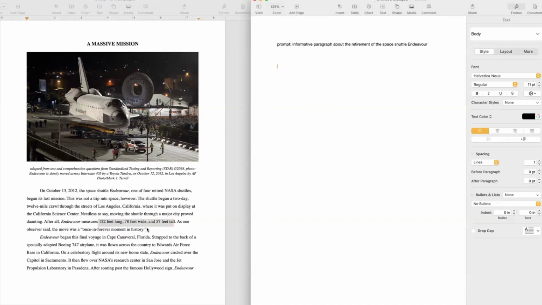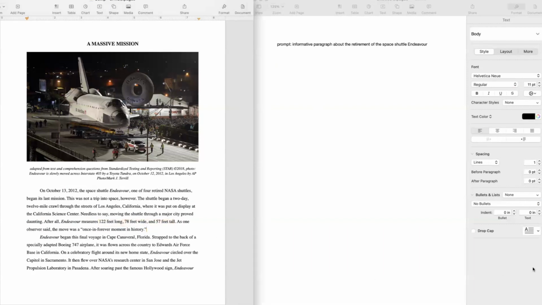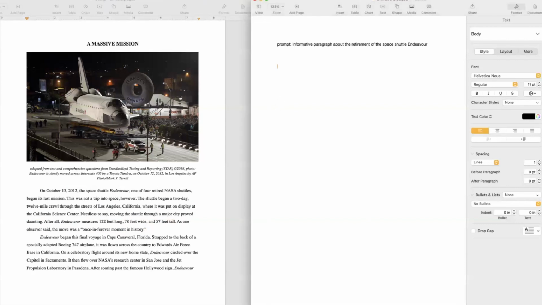So let's come down here. Let's see if we can say that first paragraph is saying a space shuttle Endeavor. The space shuttle Endeavor. It's one of 4 retired NASA shuttles. Well, being one of 4 is kind of a detail. That's not the main idea. Let's see. It says it began a 2-day crawl through the streets of Los Angeles. So we don't have to say 2-day crawl. That's their words, and we're not copying their words. We can say drove slowly.